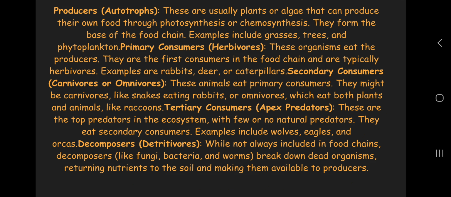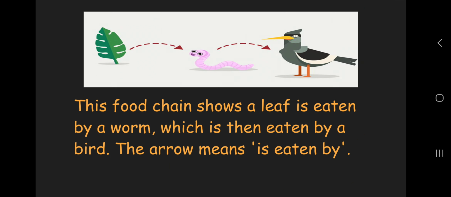Tertiary consumers, apex predators. These are top predators in an ecosystem with few or no natural predators. They eat secondary consumers. Examples include wolves, eagles, and orcas. Decomposers, detritivores. While not always included in food chains, decomposers like fungi, bacteria, and worms break down dead organisms, returning nutrients to the soil and making them available to producers.